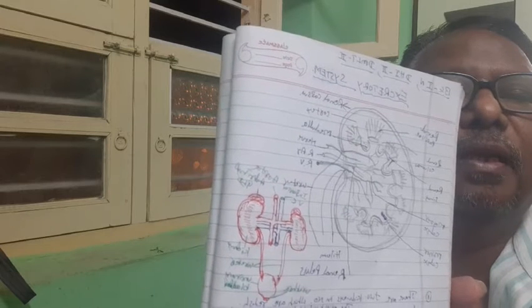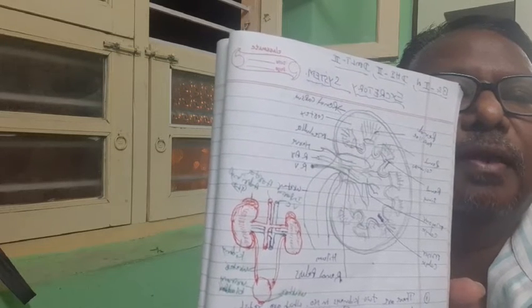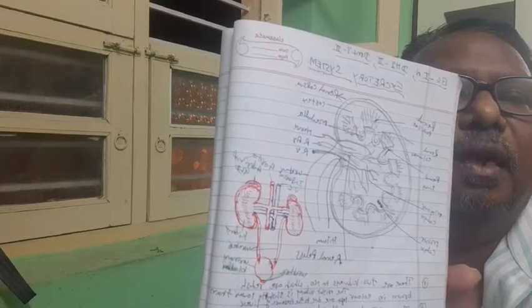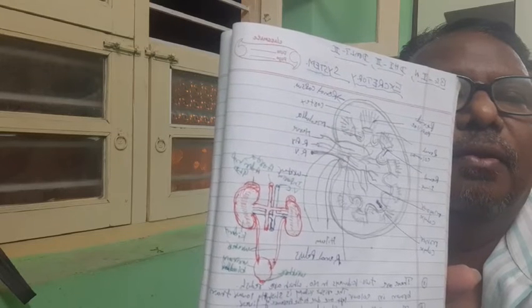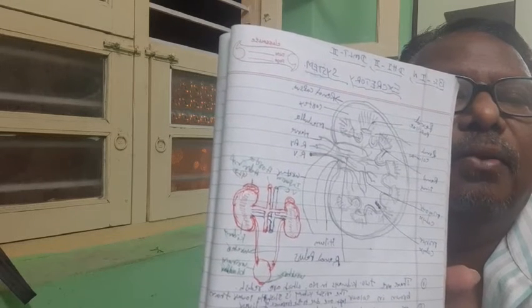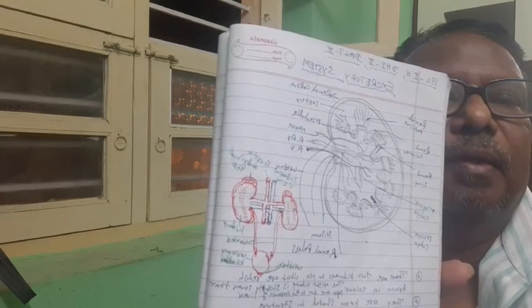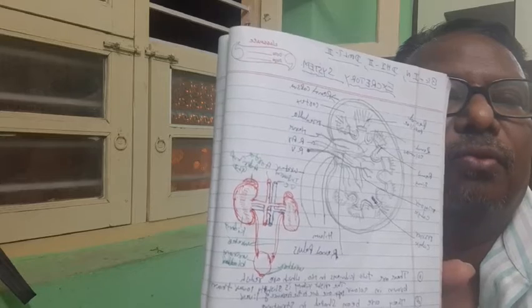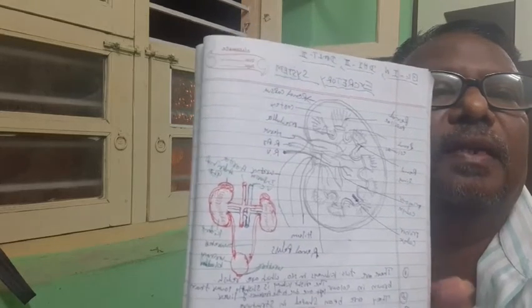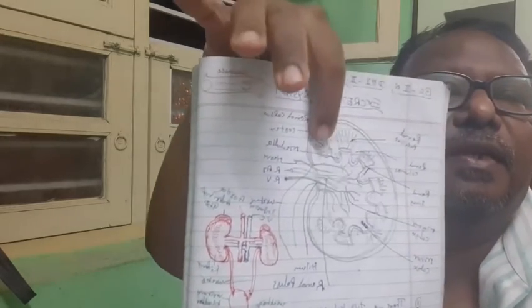From there a pair of ureters convey urine to the urinary bladder, where it is stored. Afterwards it is excreted out through the urethra. A single kidney is fixed here, I will explain this one also.